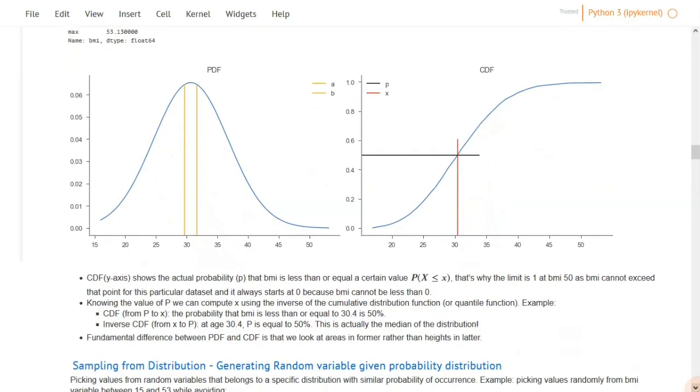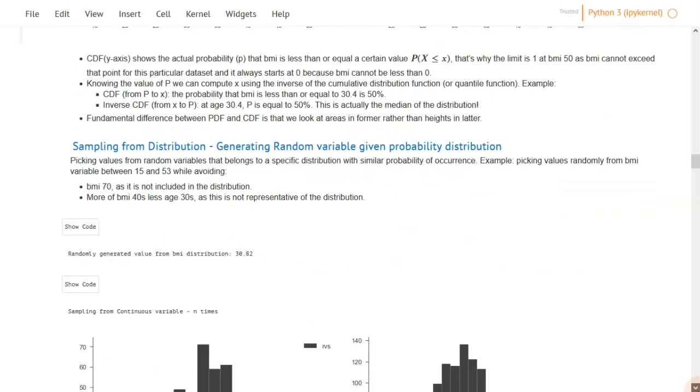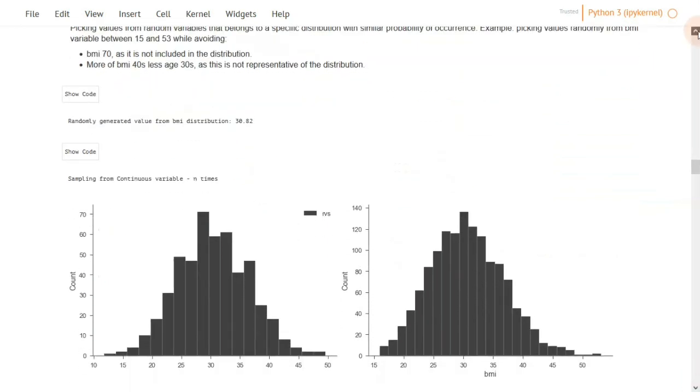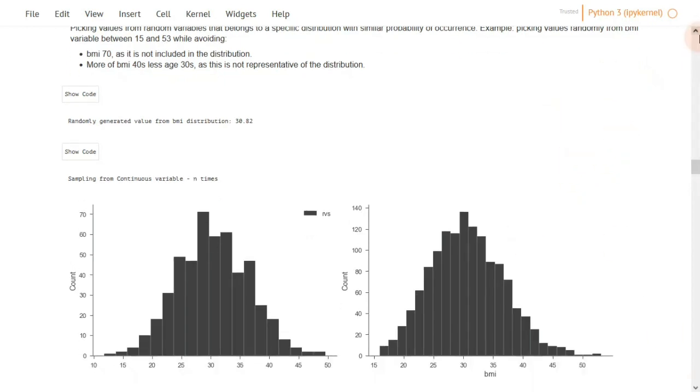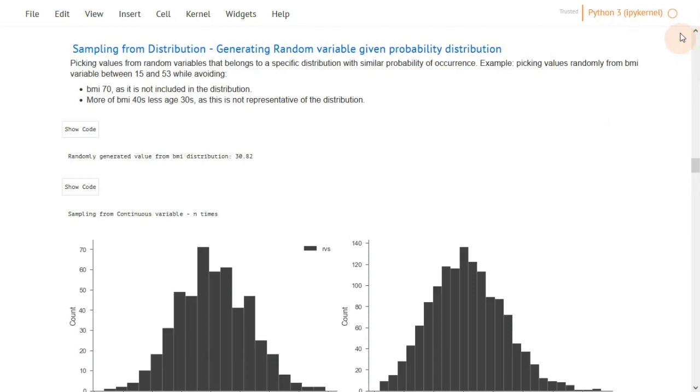Let's get back to our important question. How can all this be useful? Well, if we want to model a specific variable, knowing something about the properties of its distribution, we can actually generate numbers that follow or respect its original distribution. For example, if I want to pick randomly from a BMI variable, instead of going blindly and picking any number, I can use the previously stated functions to pick a number that has similar characteristics to the original ones found in the BMI. And by characteristics, I mean the probability of occurrence and the range.